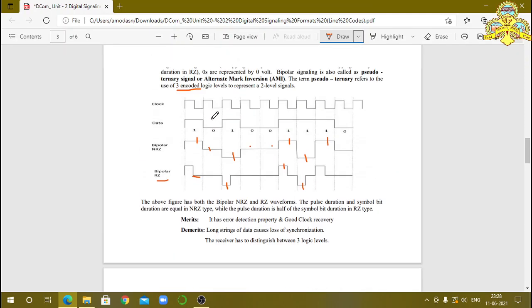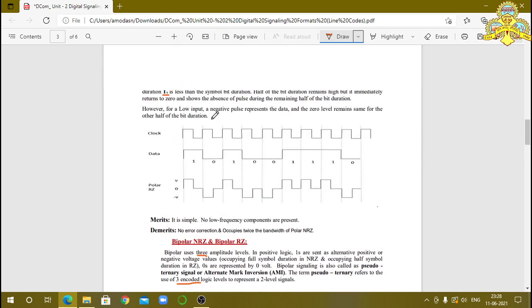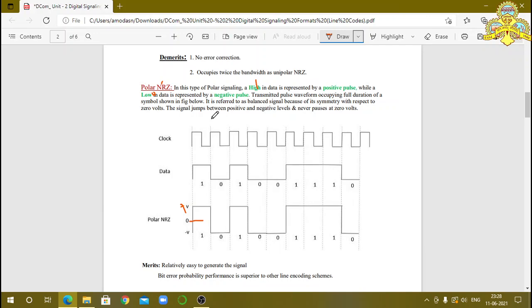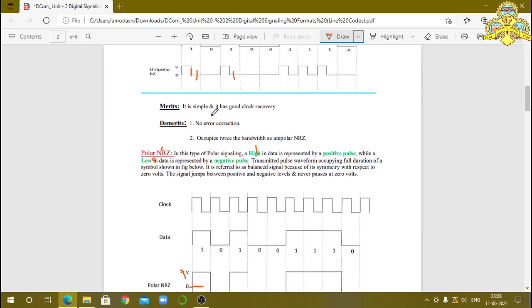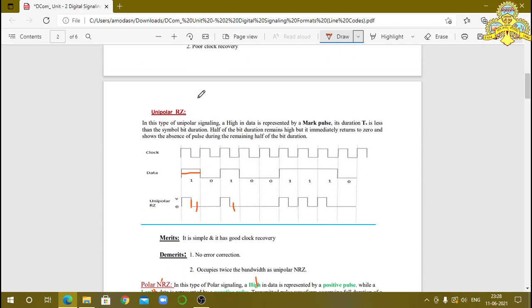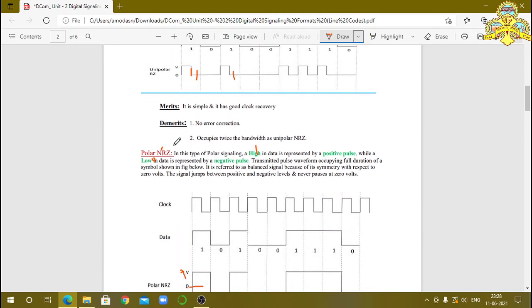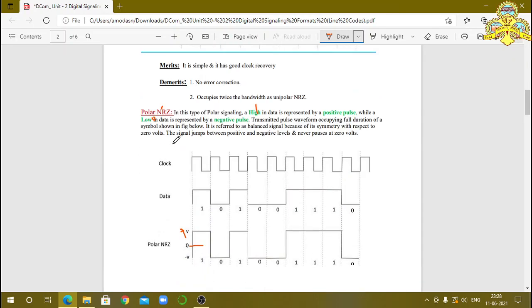These are the three different types of line code formats: unipolar, polar and bipolar. The first one is unipolar. We have only one polarity, that is bit 1 is indicated by positive volts and bit 0 is indicated by 0 volts. The second one is polar. In the polar, bit 1 is indicated by a positive pulse, and bit 0 is indicated by a negative pulse.